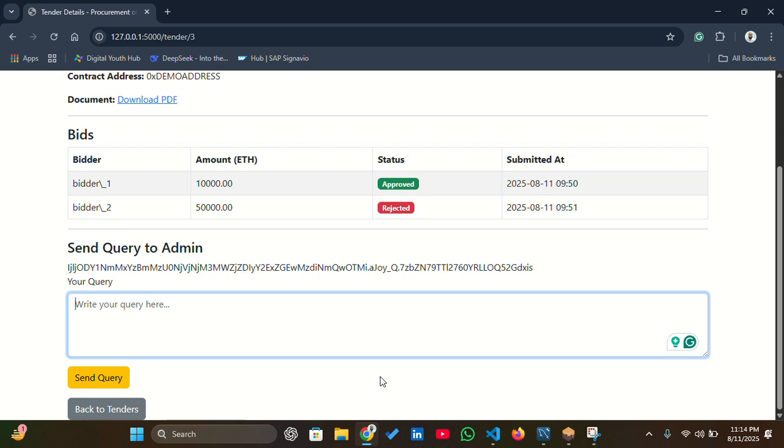If the authority has some misunderstanding or suspects wrongdoing or misconduct by any bidder or the procurement department, it can be seen from that.